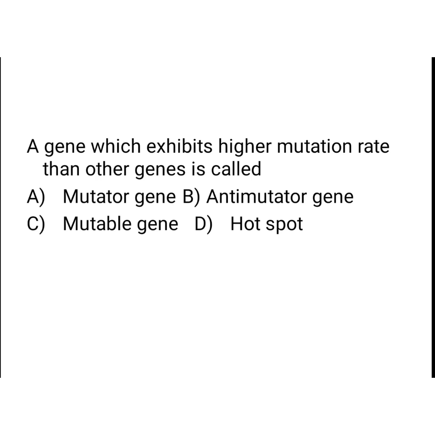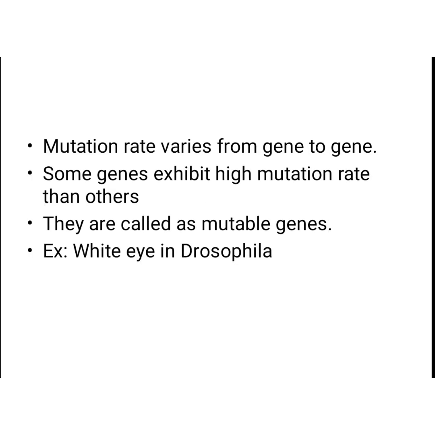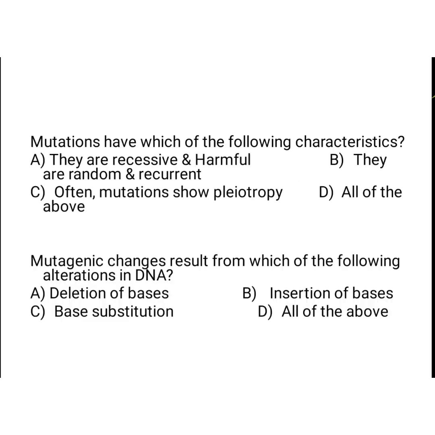And the agents that increase the frequency of mutations are called mutagens. Okay, these also you must be clear. Yes, mutation rate varies from one gene to another gene. Some genes exhibit higher mutation rate than others. Such genes are called mutable genes. Okay, the term is very important. Example is white eye in Drosophila.